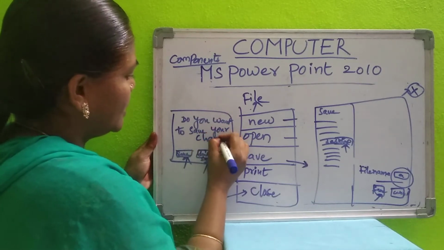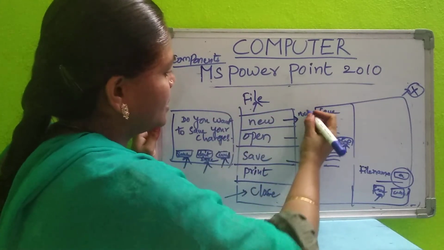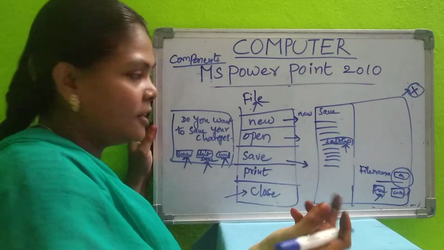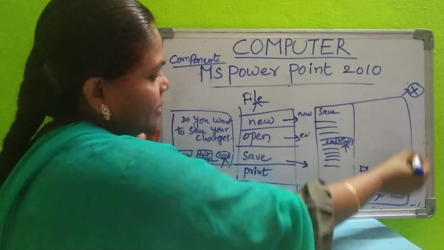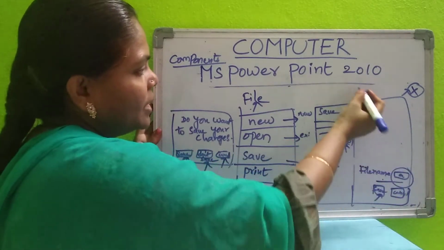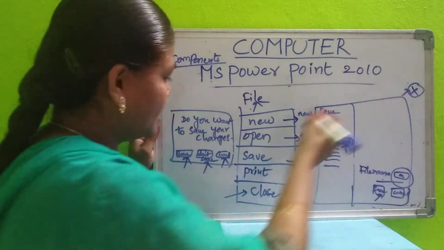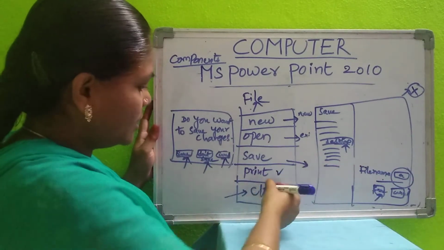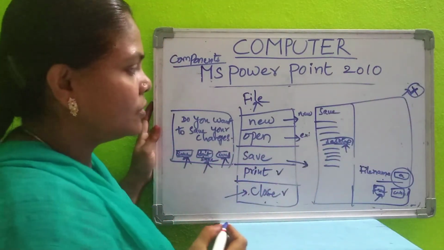Like this, we have the options. New, you can open a new presentation with the different slides and designs, you can select anything. Open an already existing one. Save by giving some file name. You have to save your presentation. That name will be displayed on the title bar. Next one, print. You can take the printout of the slides. Next, close. By clicking here, you can close, or on the close button also you can close it.